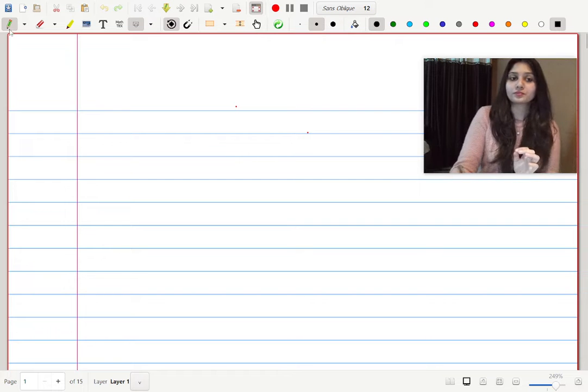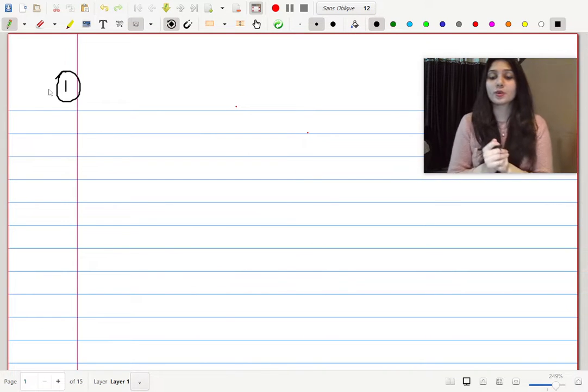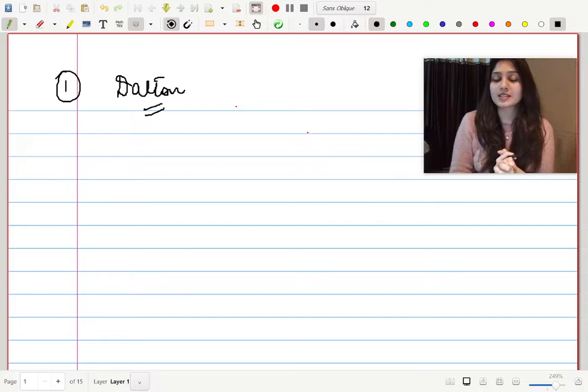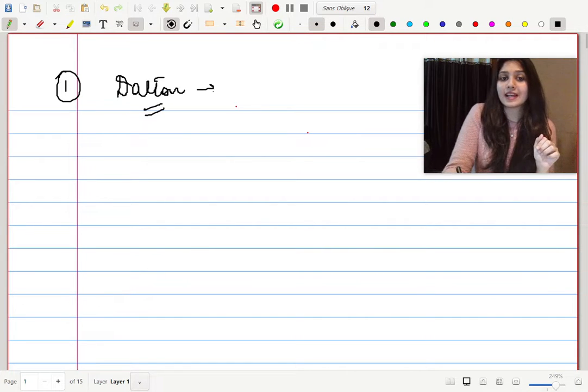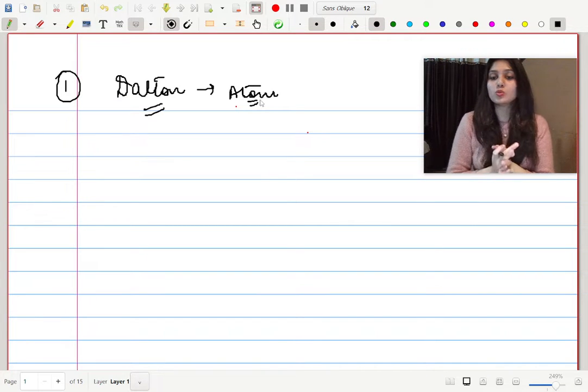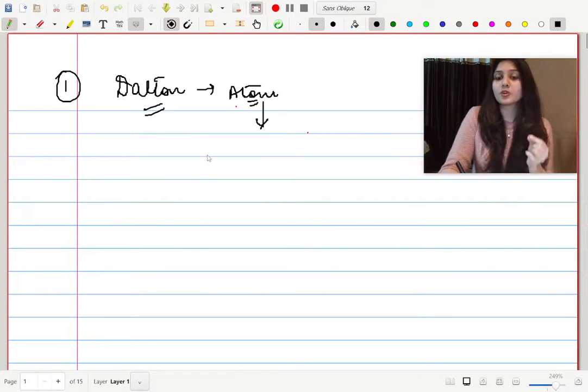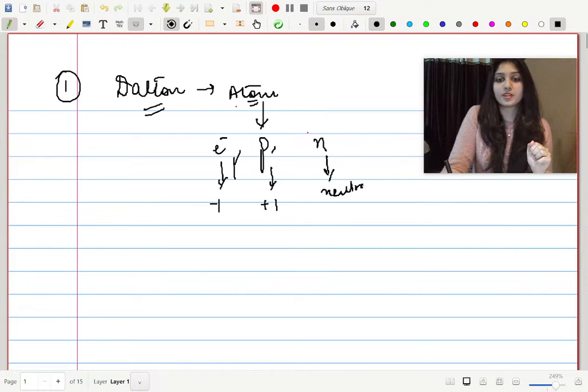The first theory which came into existence was Dalton's atomic theory. Dalton was a very celebrated scientist of his time. He said all the right things except one. He said that the atom was indivisible. This term got him into trouble, because the atom is divisible, quite divisible, and it has subatomic particles called electron, proton and neutron. Electron has a charge of -1, proton has a charge of +1, and neutron is neutral, it does not have any charge.